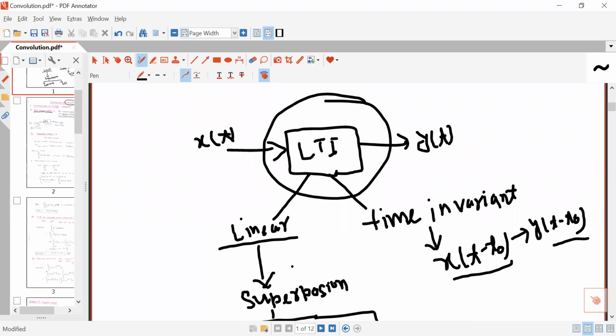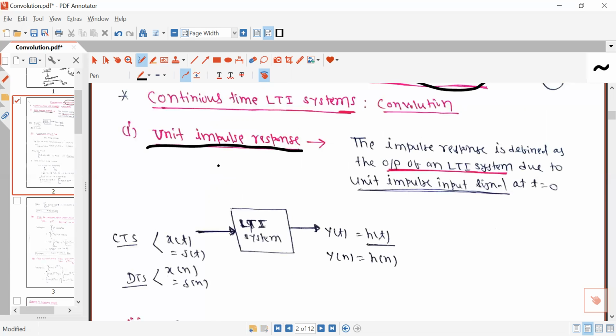So the impulse response is defined as the output of an LTI system due to unit impulse input signal at t equal to 0.